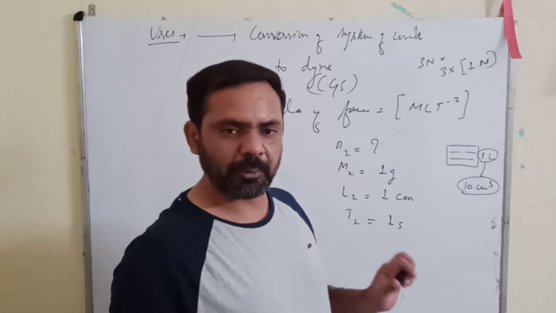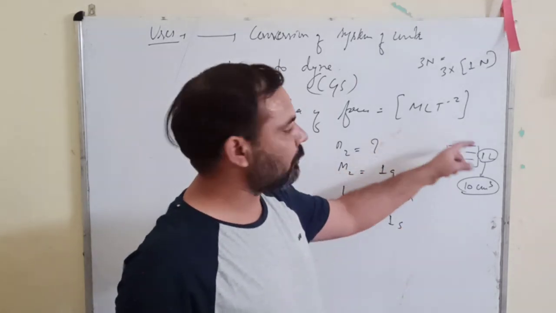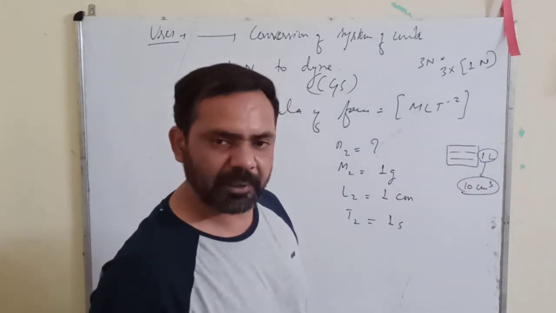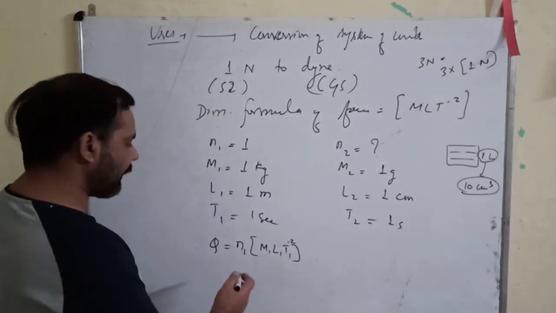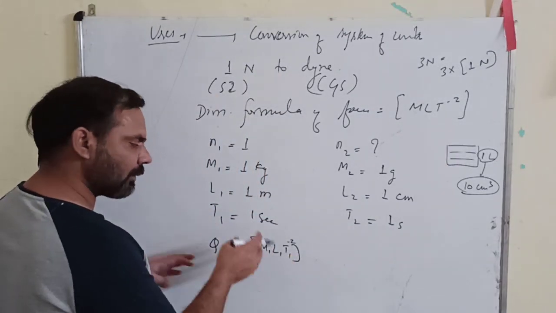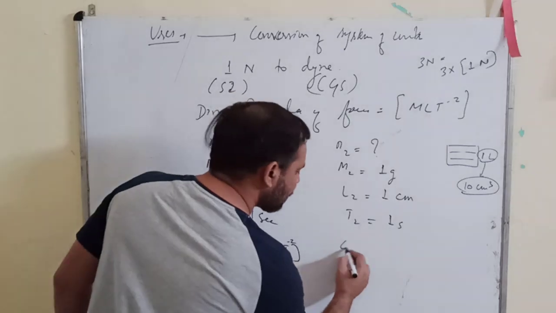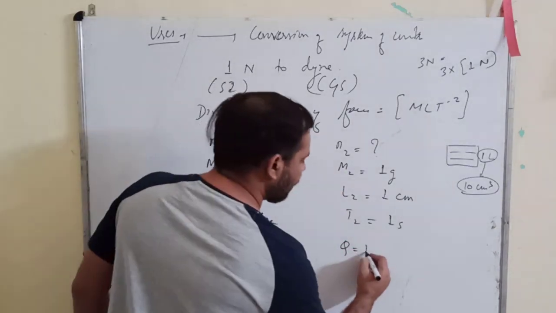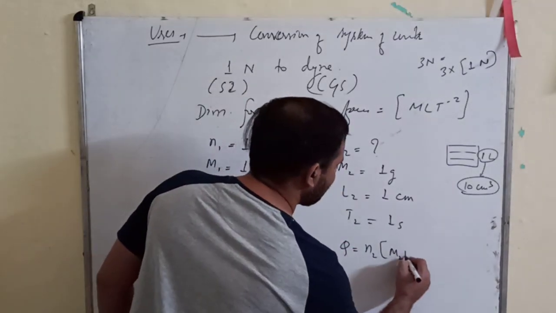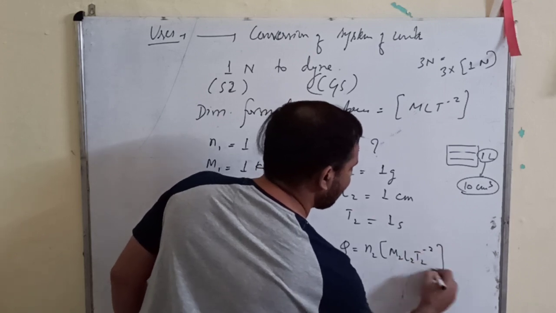No, the water is the same, whether you say 1 liter or 10 centimeter cube. So similarly, if I write N1 times this, it is Q, and the quantity is not going to change if you write N2 times M2, L2, T2 minus 2.